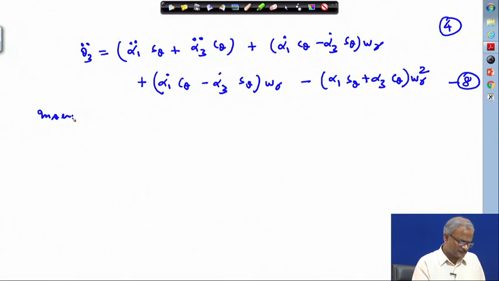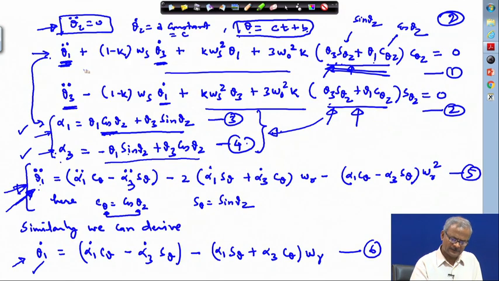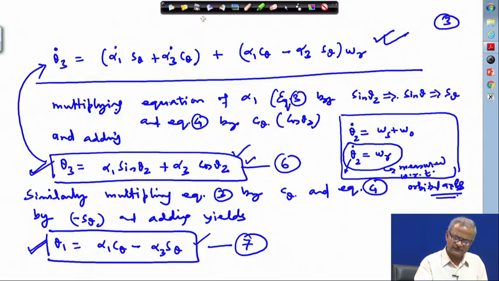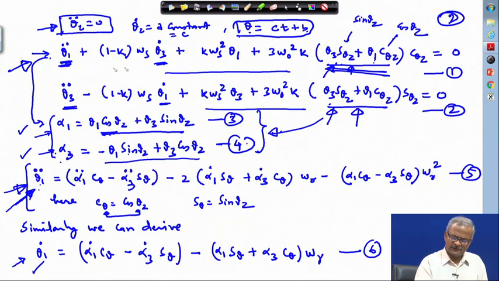So, now insert all these things. We take the first equation here, we have theta 1 double dot, we take this first equation. So, inserting for theta 1 double dot, theta 3 dot and theta 1 and all these parameters here.